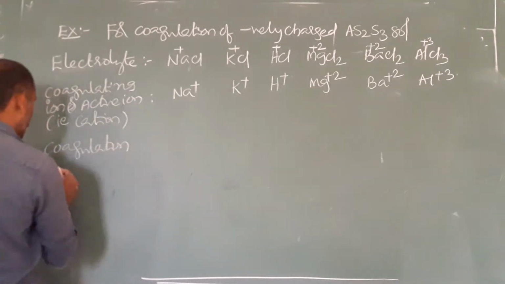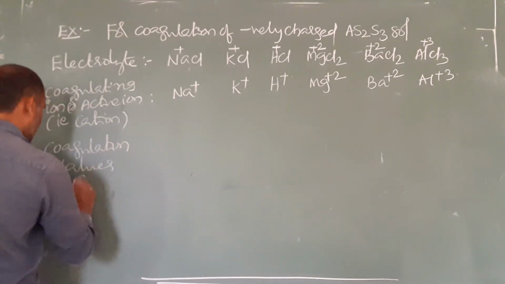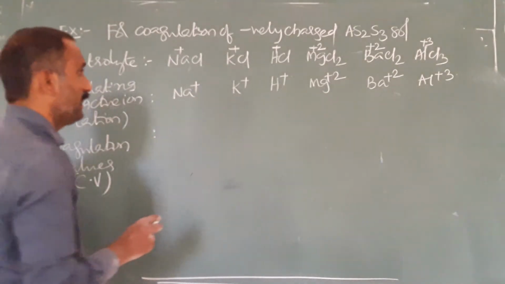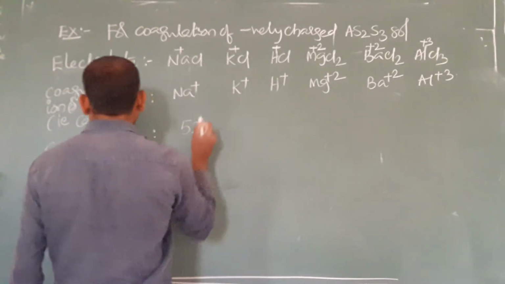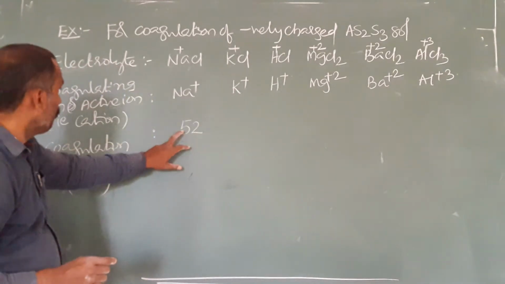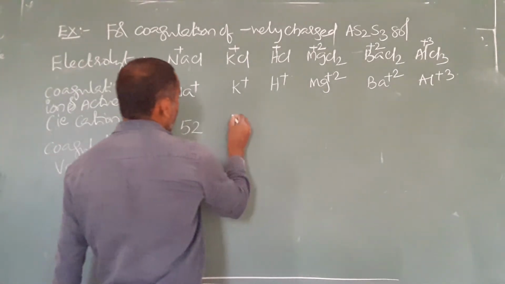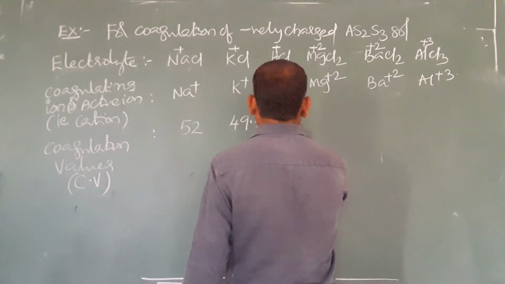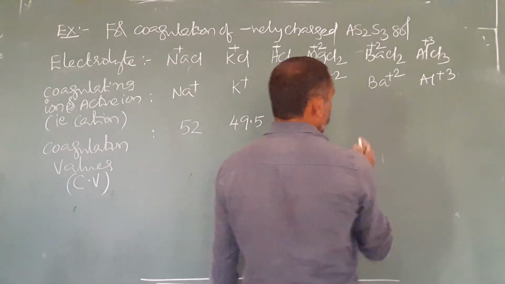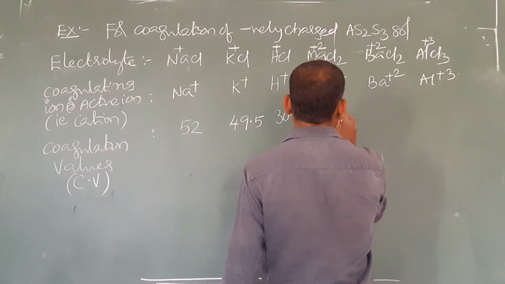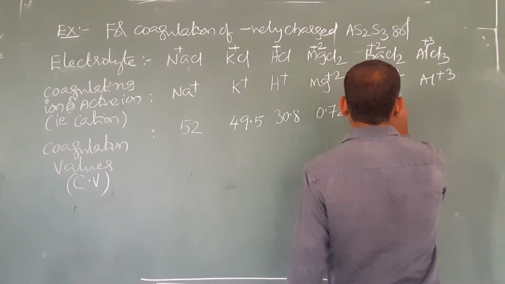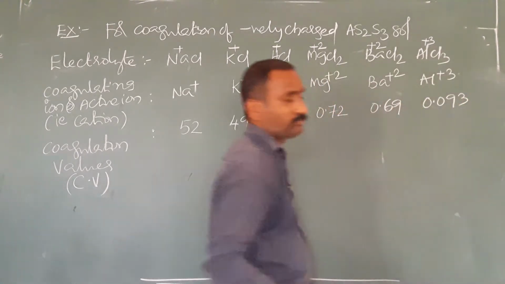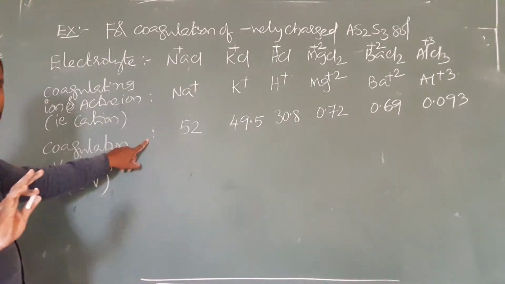For understanding purpose, coagulation values, these are the experimental values. There is no need to memorize them. Here for Na+, coagulation value is 52. Next for K+, coagulation value is 49.5. For H+, coagulation value is 30.8. For Mg2+, 0.72. For Ba2+, 0.69. For Al3+, 0.09. Now, these are experimental values, there is no need to memorize.